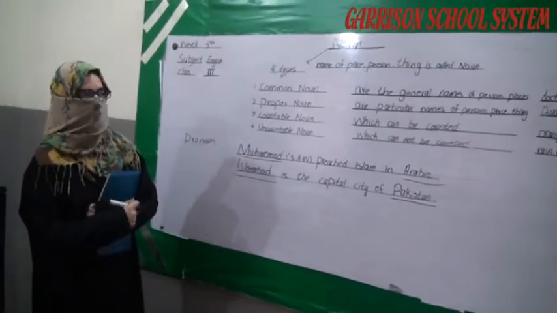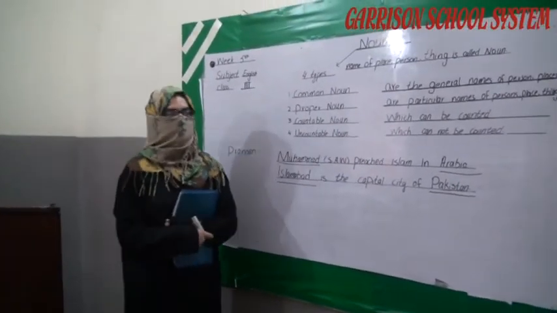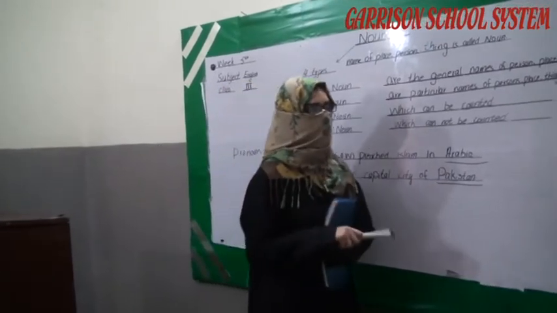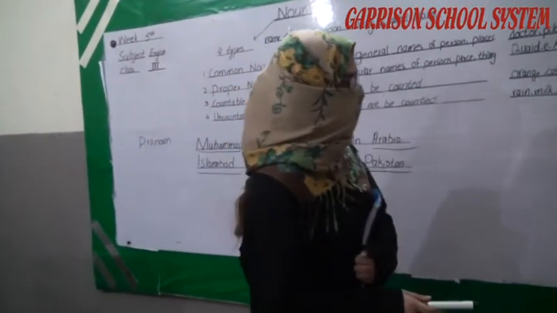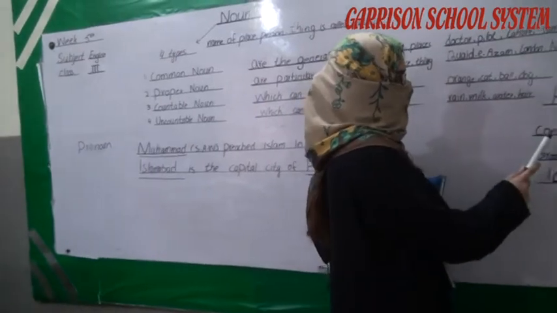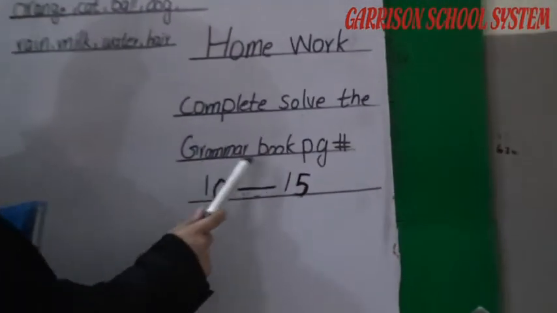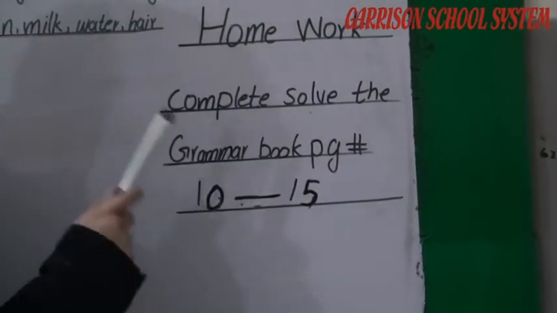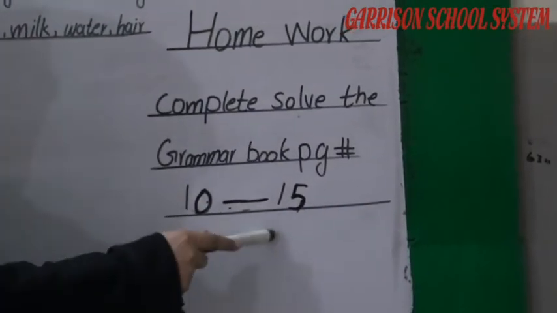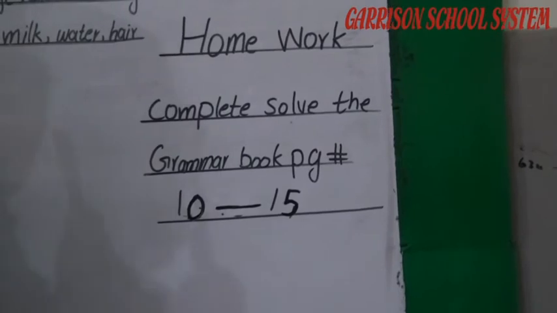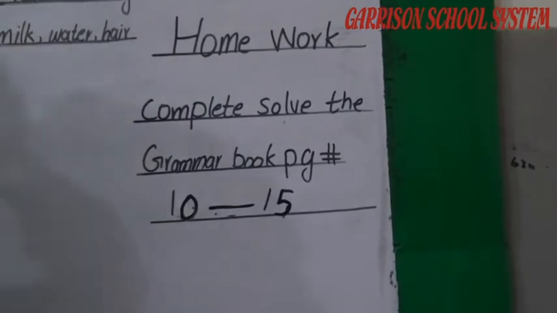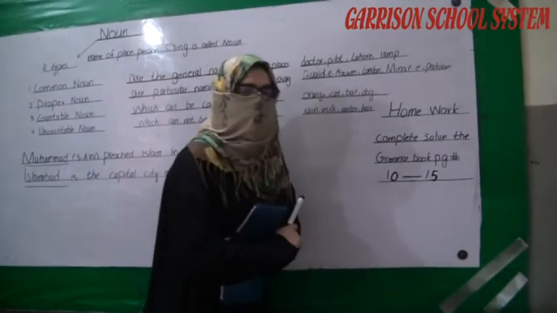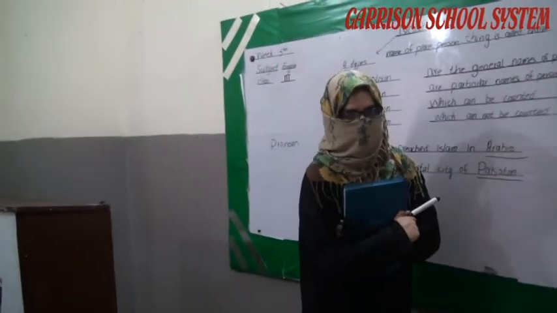Now in the whole chapter we learned about all these things. Now here is a task for you. You have to complete it in the whole week like a homework task. Like complete and solve the grammar book pages number 10 to 15. Like 10, 11, 12, 13, 14 and 15. These pages are about the parts of speech and about the noun. You have to complete them in the whole week under the guidance of your parents and the teachers.